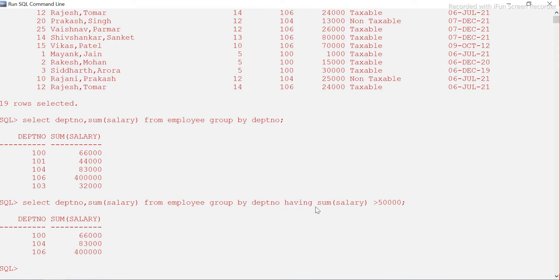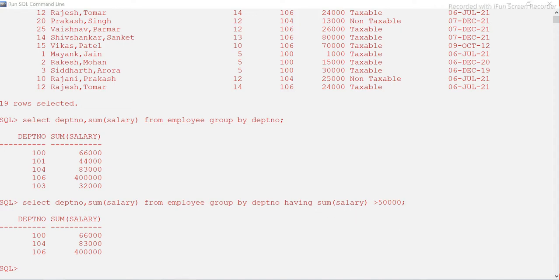The having clause puts the filter here, on the sum of the salary. First we got this, and then we are filtering on this particular result. Since this is not a normal column but an aggregate column, an aggregate function, we cannot use the where clause. We have to use the having clause, as we have already discussed in the previous video.